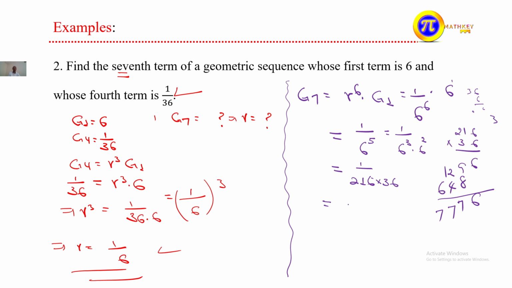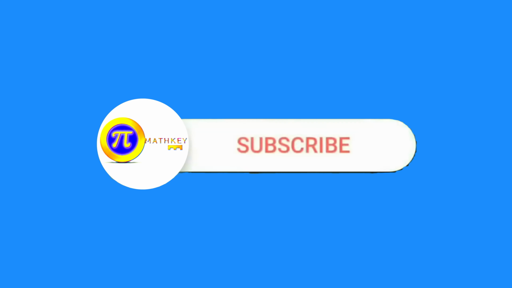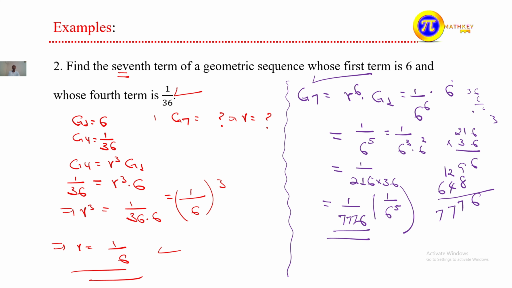Which is equal to 1 over what? 1 over 7 7 7 6, we can put it like that, or you have to put it as it is, or we can say this is 1 over 6 to the power of 5. This is the seventh term that we want to find. The G7 we wanted to find will be this. We can express it that way.